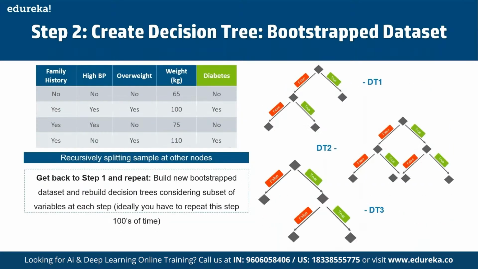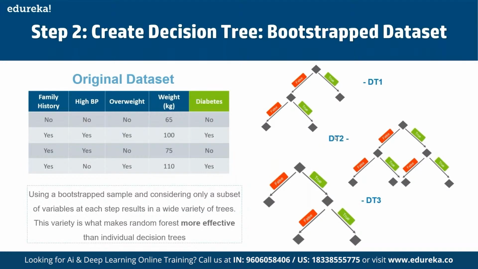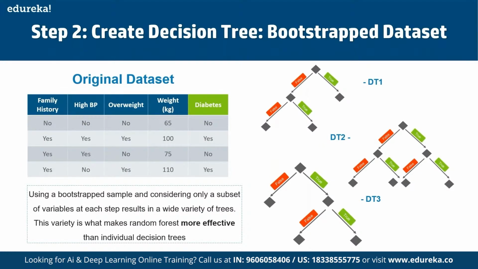And first of all, we have to go back to step 1 and repeat, where we build a new Bootstrap data set and rebuild decision trees, considering a subset of variables at each step. So ideally, we have to repeat this step hundreds of times as we create multiple decision trees out of it. And using a Bootstrap sample and considering only a subset of variables at each step results in a wide variety of trees. And this variety is what makes random forest more effective than individual decision trees.